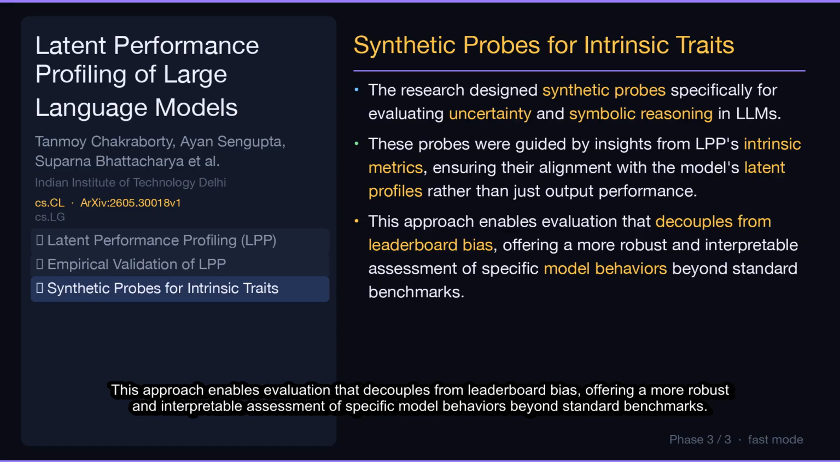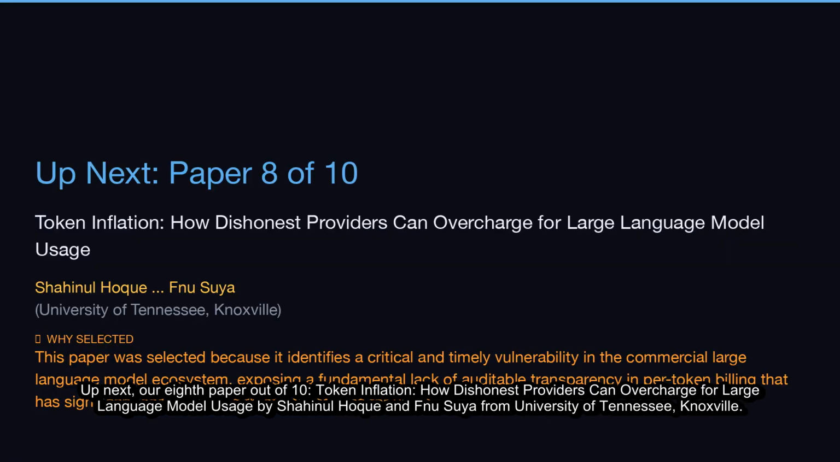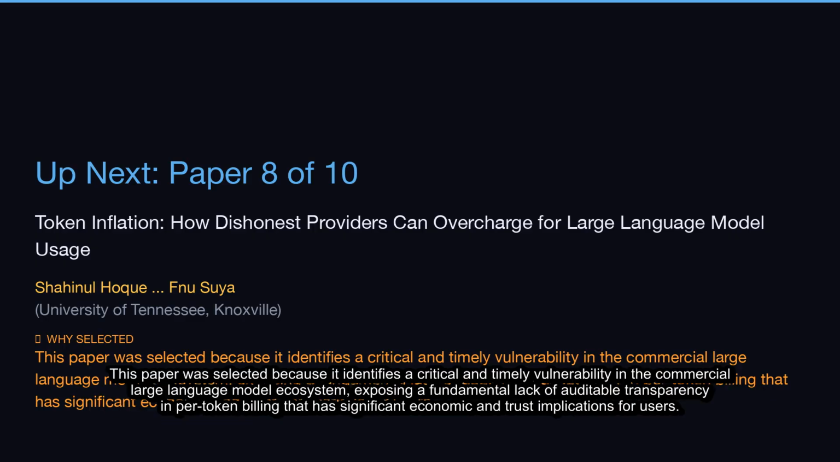Up next, our 8th paper out of 10, Token Inflation: How Dishonest Providers Can Overcharge for Large Language Model Usage by Shaheen Al-Haq and Nusia from University of Tennessee, Knoxville. This paper was selected because it identifies a critical and timely vulnerability in the commercial large language model ecosystem, exposing a fundamental lack of auditable transparency in per-token billing that has significant economic and trust implications for users.